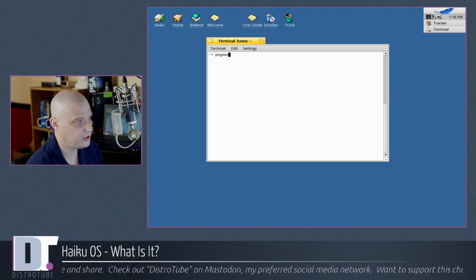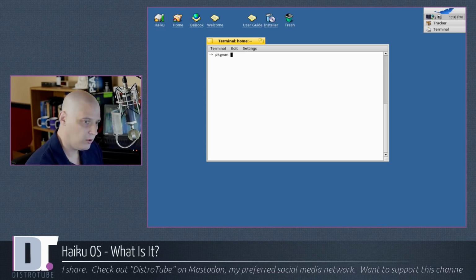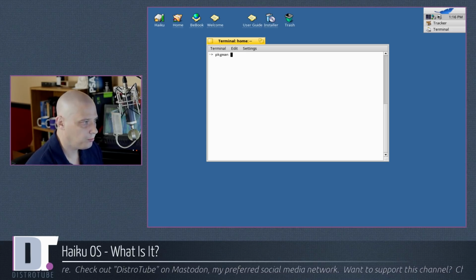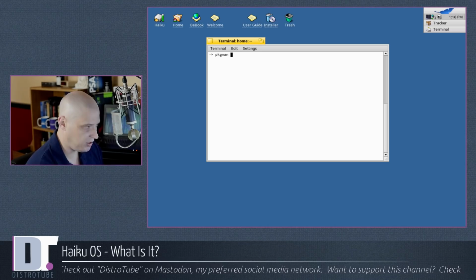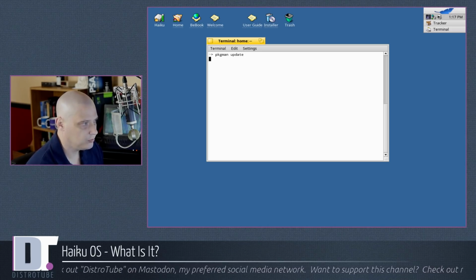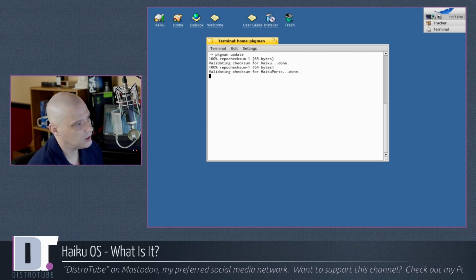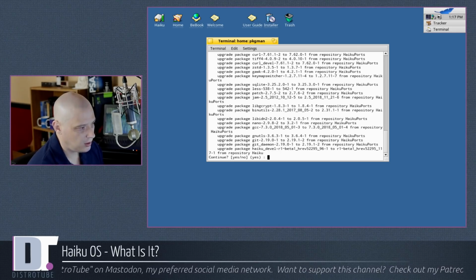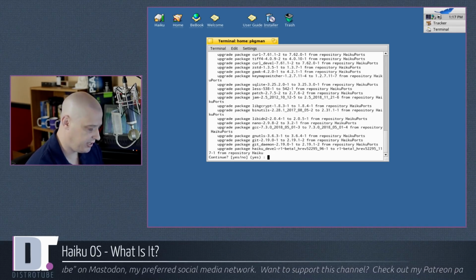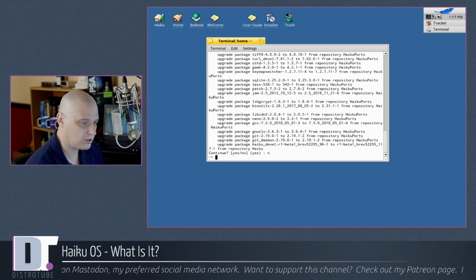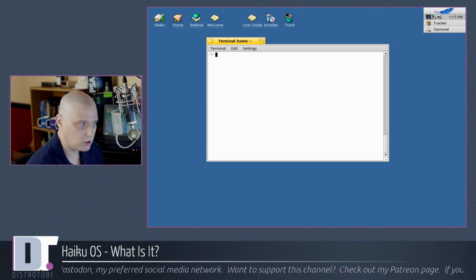So the standard command for pkgman would be update, to update the system. So it's going to check the repos here. And there's actually a few programs I could update. I'm going to decline the update though. That was just to show you how that worked.